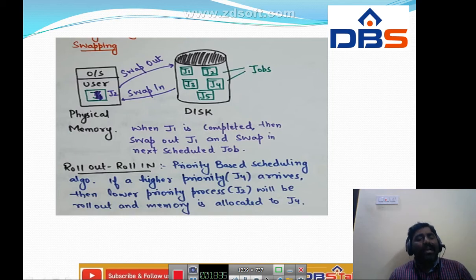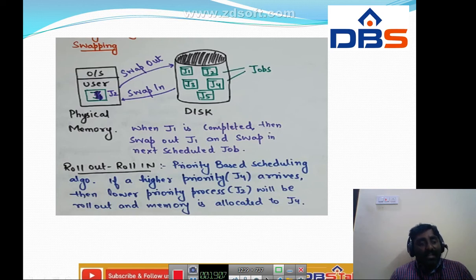In a priority based scheduling algorithm, it is just like a priority. If a highest priority process J4 arrives, then the lowest priority process J2 will be rolled out. Here there are a total of 5 processes. For example, the user is executing the J3 process, and one more process, J6, with highest priority comes to the disk. Then the process which is already executing is swapped out.